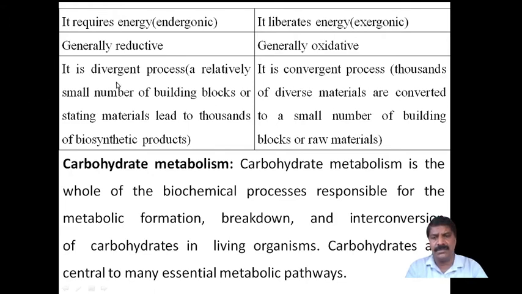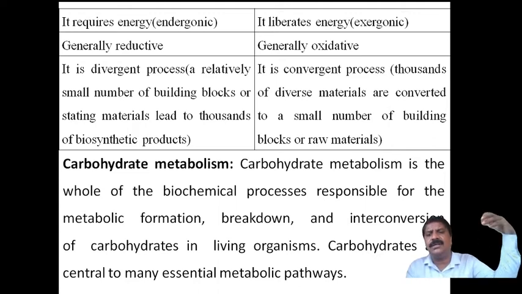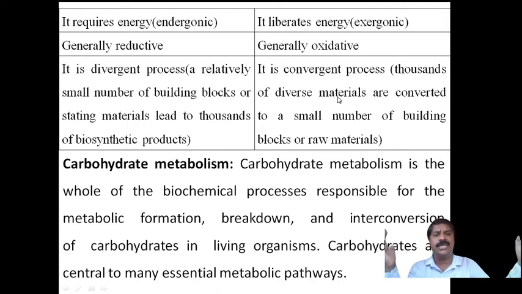And the last difference is that catabolism is a divergent process. A relatively small number of building blocks or starting materials lead to thousands of biosynthetic products. Divergent means breaking the bonds and molecules, and thousands of simple molecules are produced, which become the starting material for other biosynthetic products. Anabolism is convergent. Convergent means thousands of different molecules combine again and make building blocks, the raw materials and essential molecules for the normal growth of the individual or living organism.